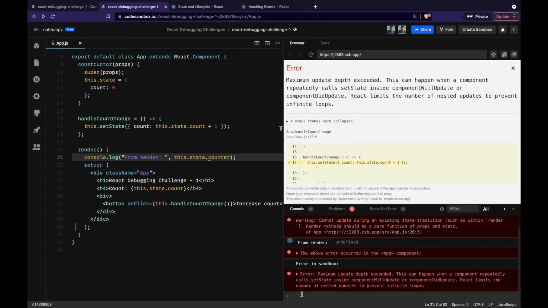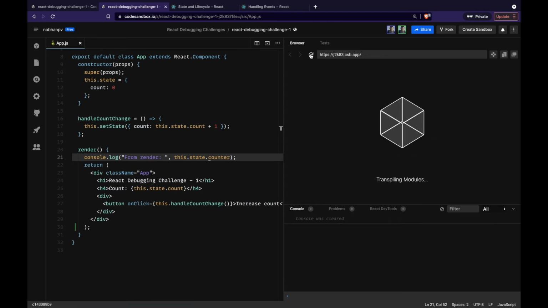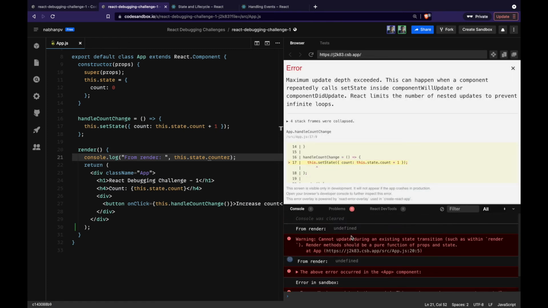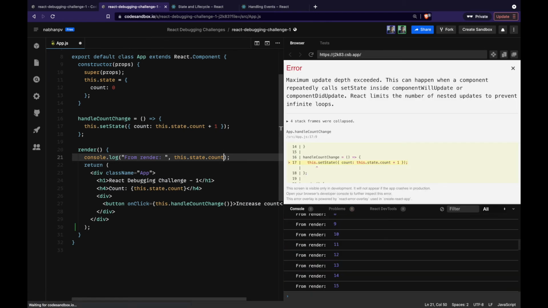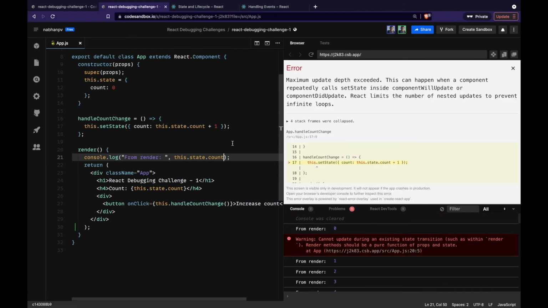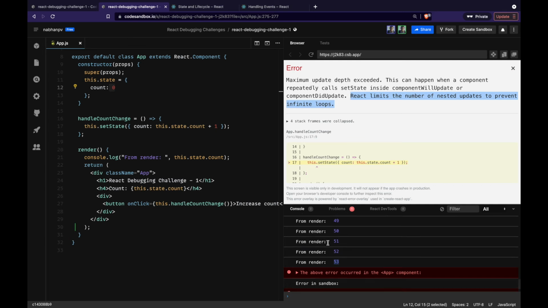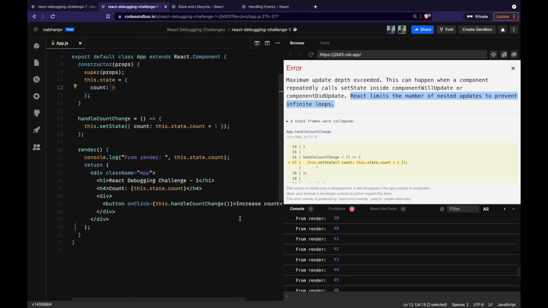Let's see if the counter keeps on increasing, right? Now if I look at my logs and I refresh, so this should be count, right? So let's see. Yeah, you can see that it starts from 0 where we initialized it in the constructor, but it goes on increasing to some level until React breaks it. Essentially React figures out this will cause an infinite loop and breaks it. So you can see that it goes on increasing because we are invoking the function here.